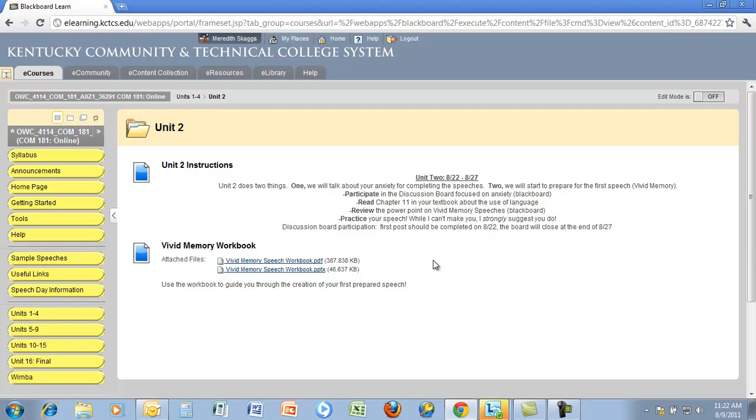So here you'll see there'll be a discussion board that you will need to use. You need to read Chapter 11 in your textbook. You'll need to review this PowerPoint. And you need to practice your speech because we'll have a speech that's due the next week.